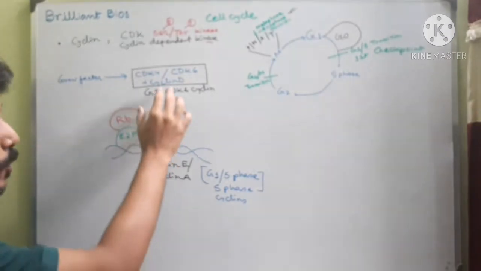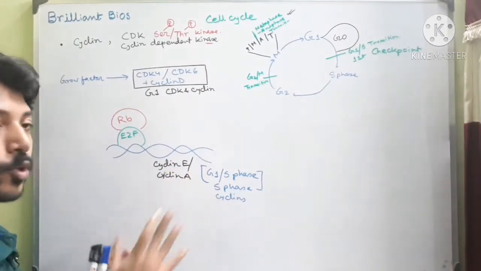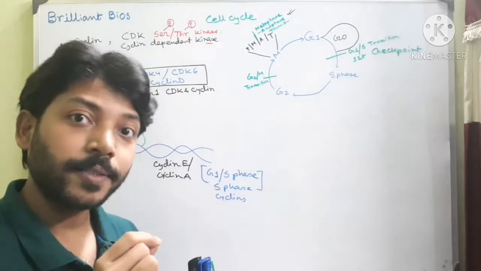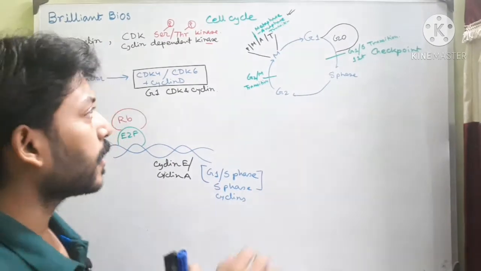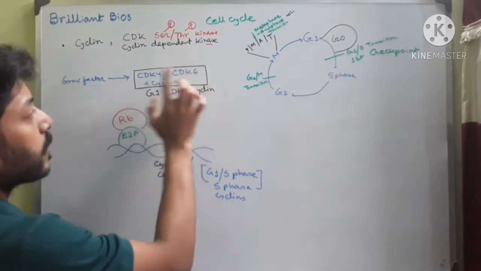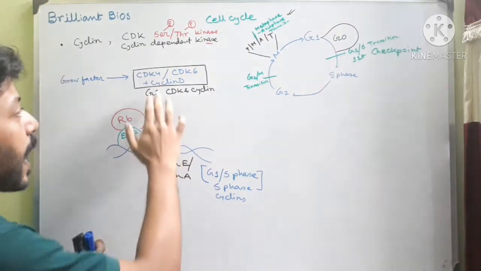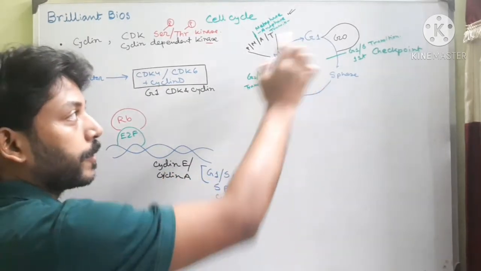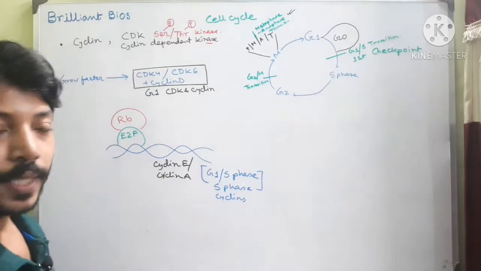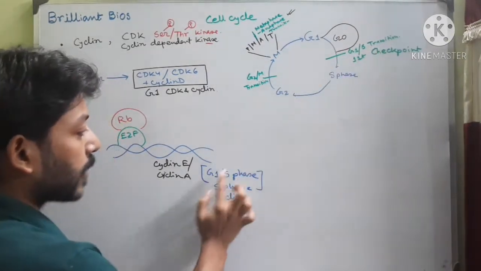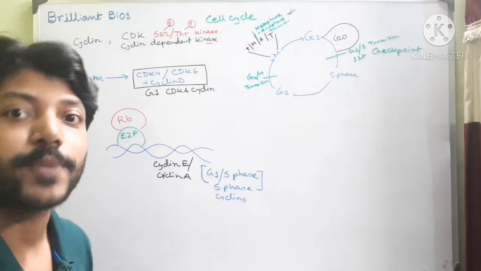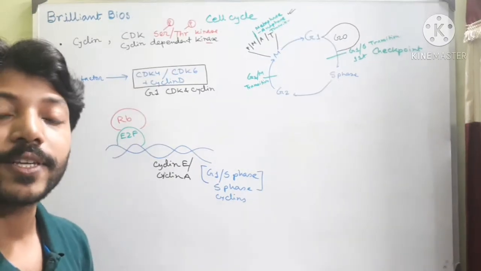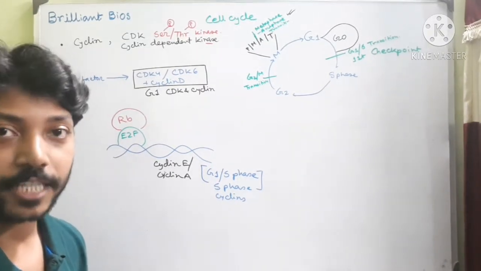During this G1 phase these proteins should not be produced, because in each phase only the appropriate CDKs and cyclins should be present. During G1 only CDK4 and CDK6 should be activated and cyclin D should be present, and these two cyclins should not be present at that moment. But after late G1, the G1/S cyclin should be produced so that G1/S CDK can be activated, because these are cyclin dependent kinases, and also the S phase cyclin should be produced so that S phase CDK can be activated.